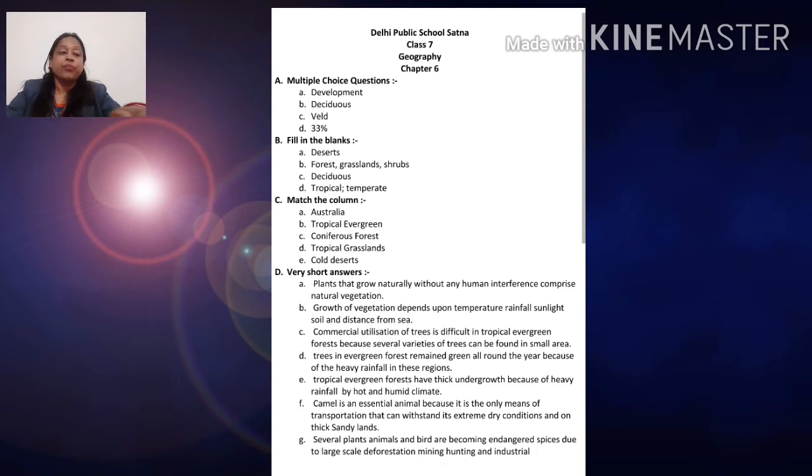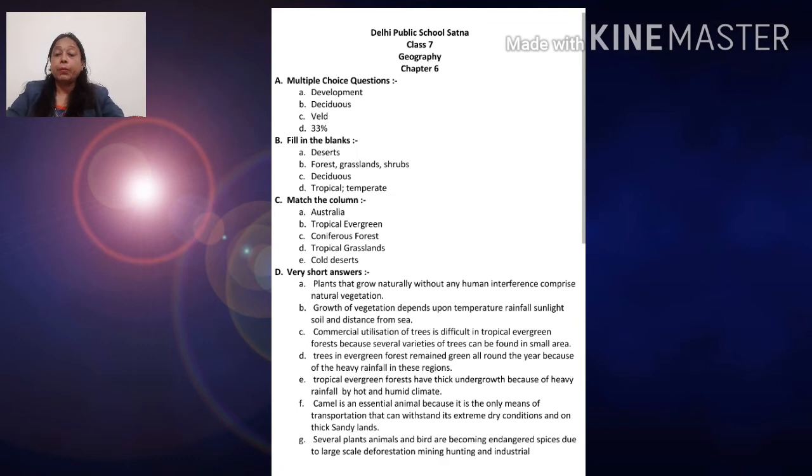You already have the answer in the multiple choice, but I am telling you again: the growth of vegetation depends upon temperature, rainfall, sunlight, soil and distance from the sea. Now question number 3: why is commercial utilization of trees difficult in tropical evergreen forest? Because several varieties of trees can be found in a small area.